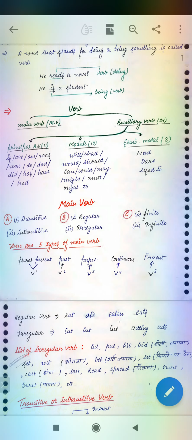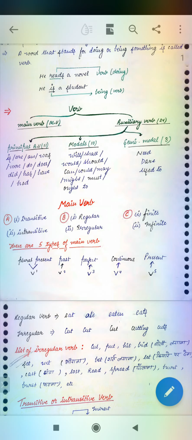Helping verb, that is helping verb. As you can see, principal helping verb or principal auxiliary verb. What are in the principal auxiliary verbs? Is, am, are, was, were, do, does, did, has, have, had.